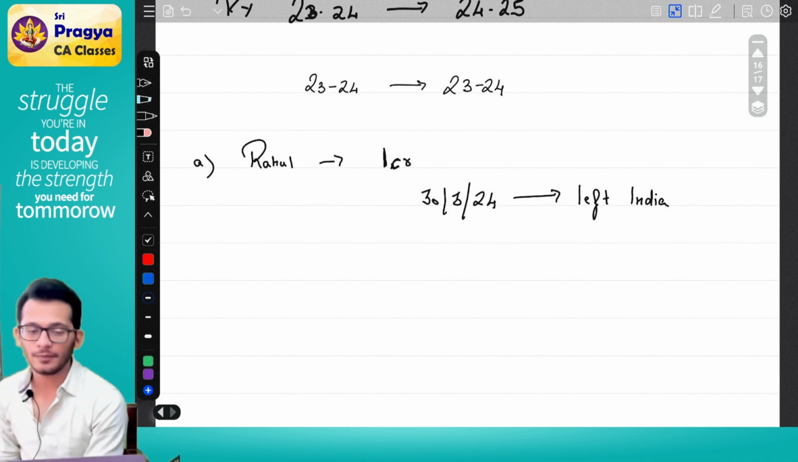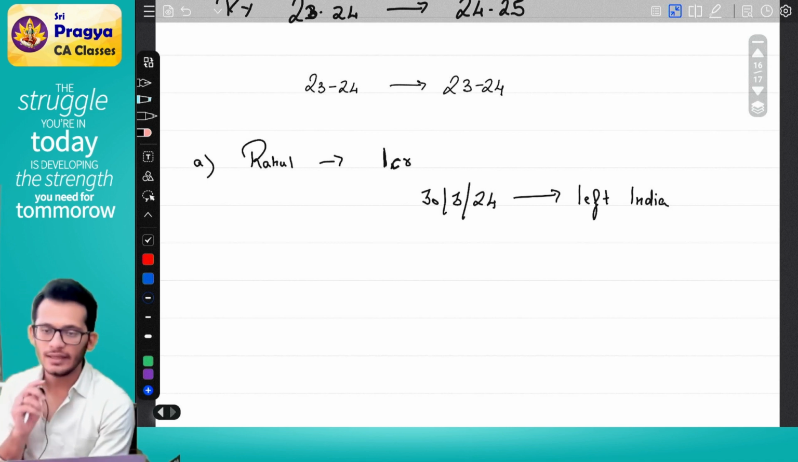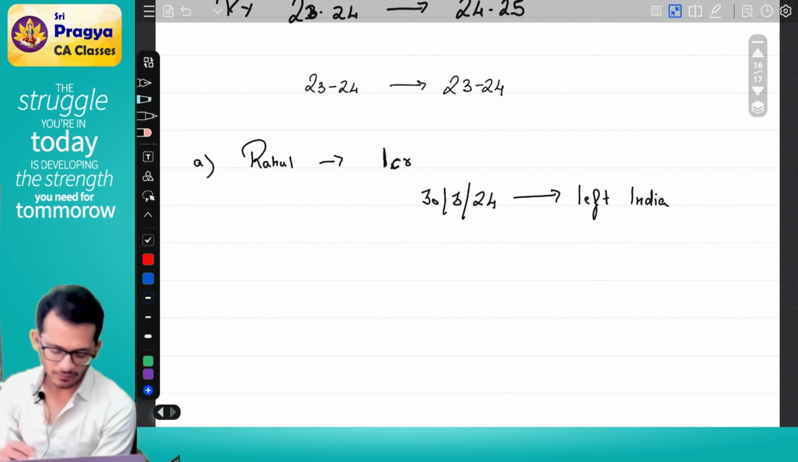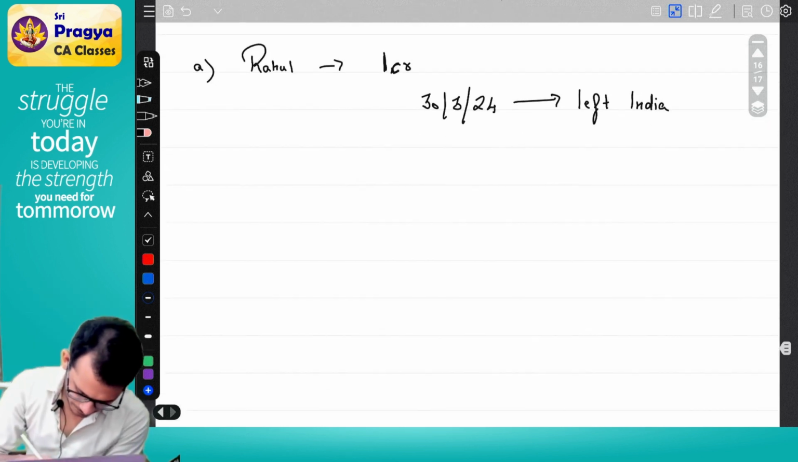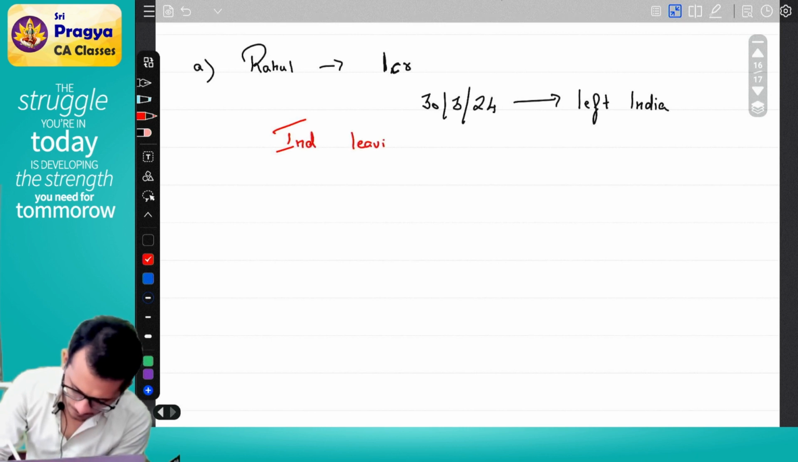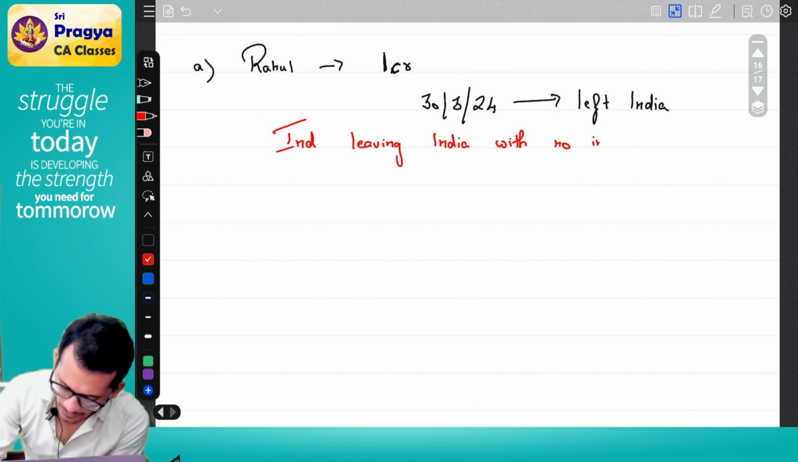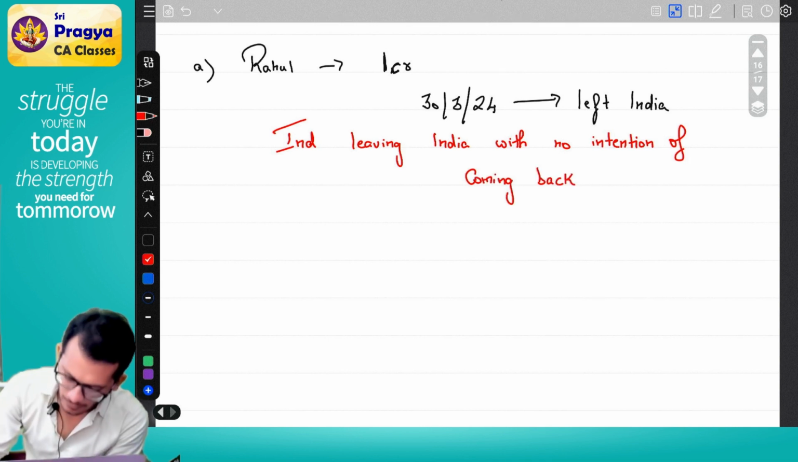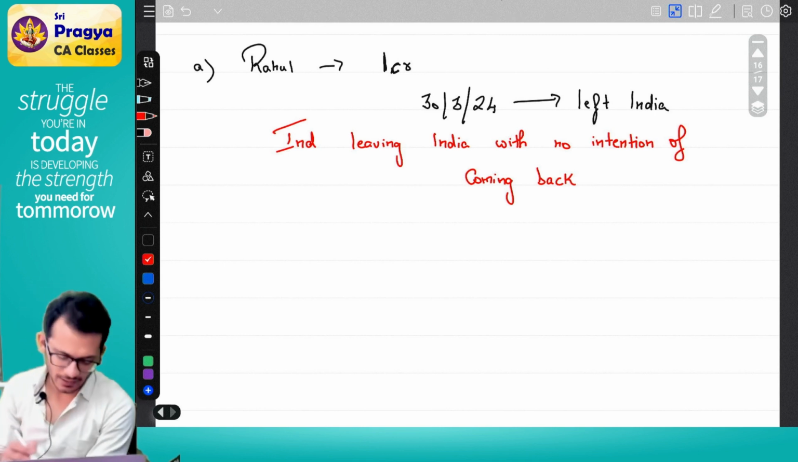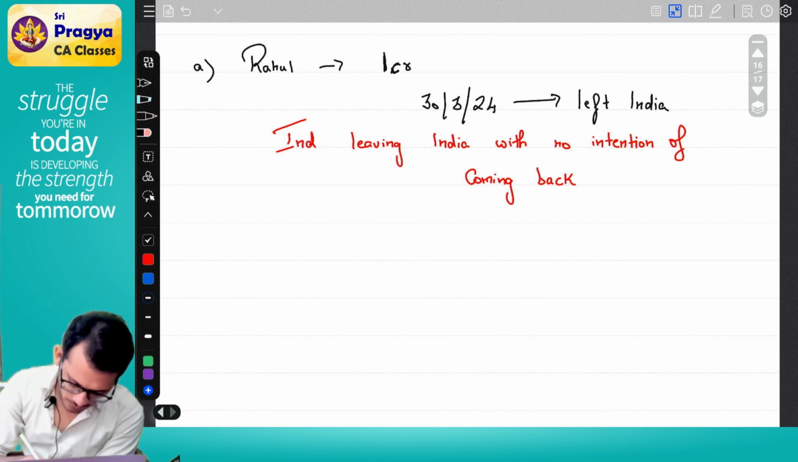What is happening? I am a person who's leaving India, not going to come back. This is called an individual leaving India with no intention of coming back. Yes or no? Yes. Scenario number 2, Rahul.